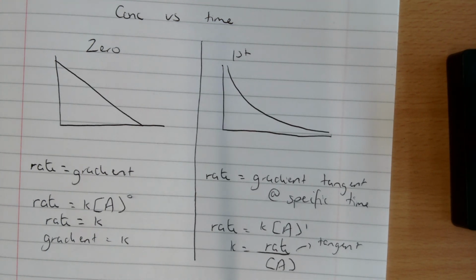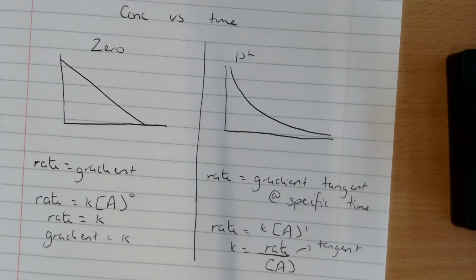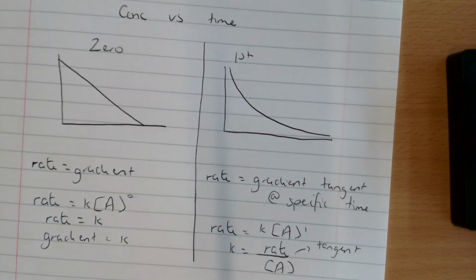There won't just be one right answer, you will have a range, but you need to make sure you're drawing your tangents correctly, that you're not making it too steep. You need to make sure you're doing it correctly, and the only way to do that is practice. So there's tons of questions in the book. I would advise doing all of them, including all the ones that involve drawing graphs, just so you get really, really good at drawing your graphs and drawing your tangents.